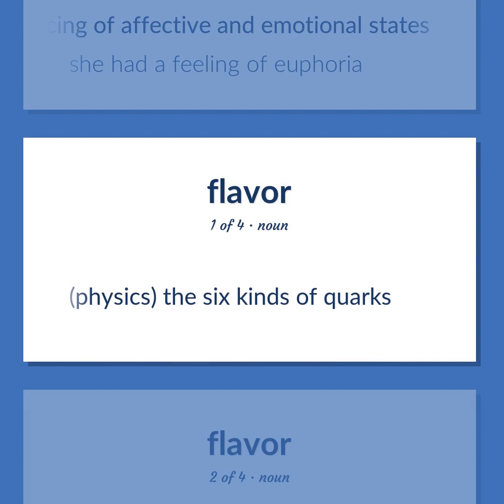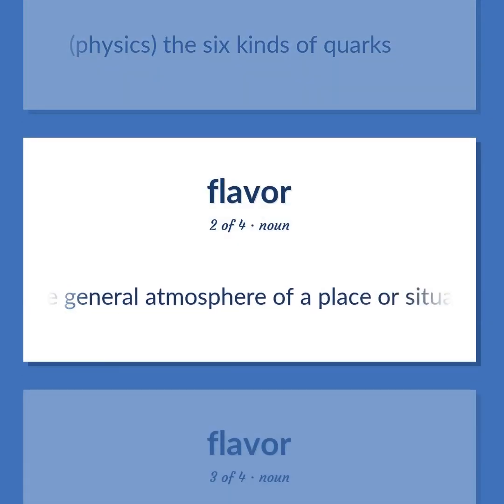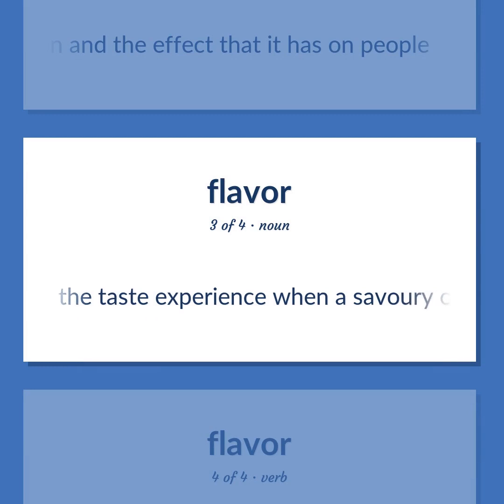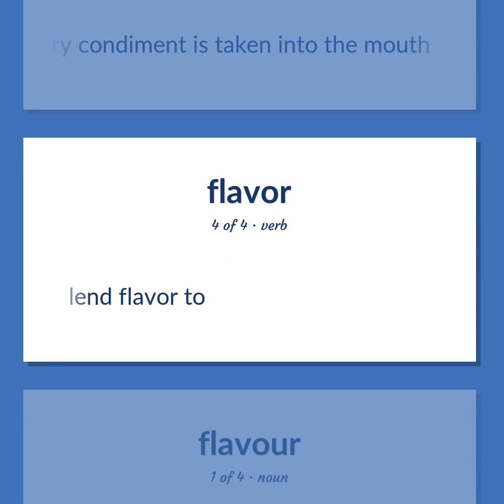Physics, the 6 kinds of quarks. The general atmosphere of a place or situation and the effect that it has on people. The taste experience when a savory condiment is taken into the mouth. Lend flavor to.